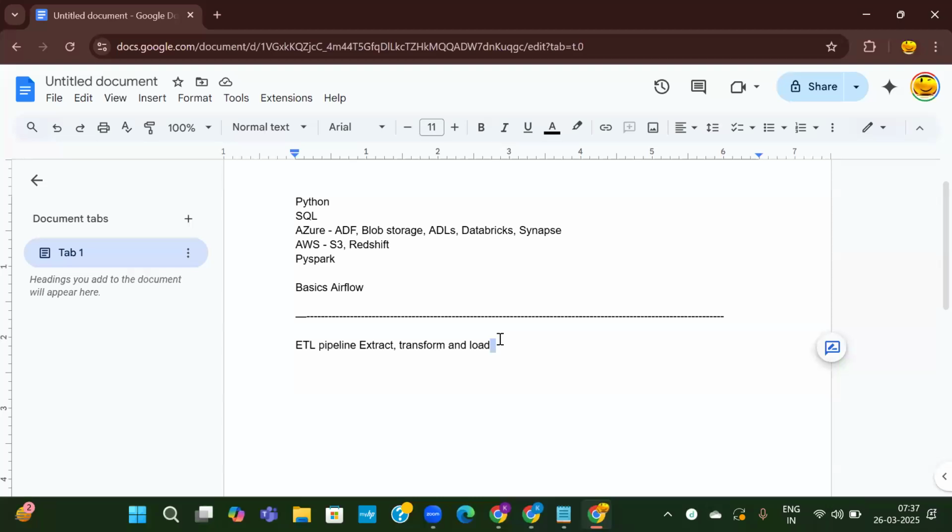So the purpose of data engineering is we have to make the data ready for analytics. Analytics means whoever creates reports using the analytics tools like Power BI or Tableau or anything. So we have to make the data ready for the analytics to use and generate reports. For that, we have to load this data into one of the database or the data warehouse.